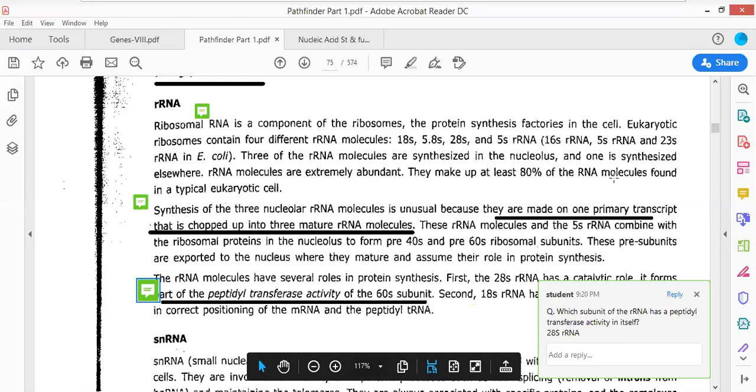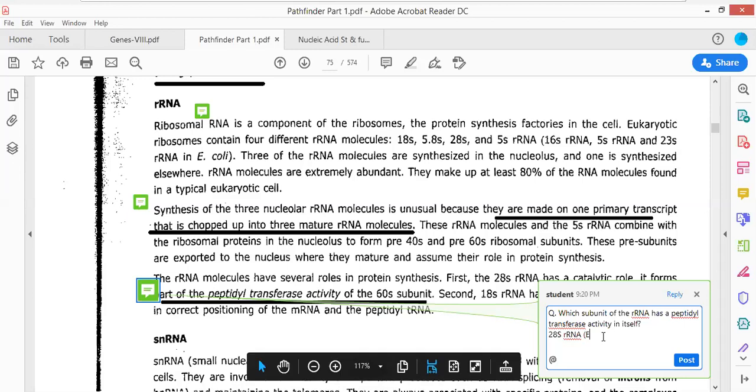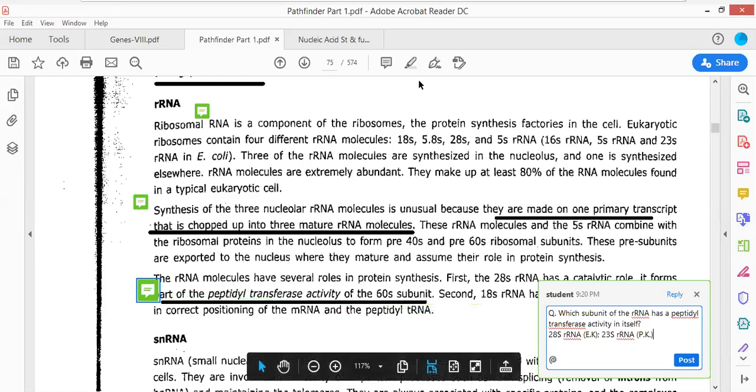Similarly, this is the 28S rRNA in the case of eukaryotes. If you are going to take it in the case of prokaryotes, then it would be 23S rRNA. In the case of prokaryotes, this is what could be described.